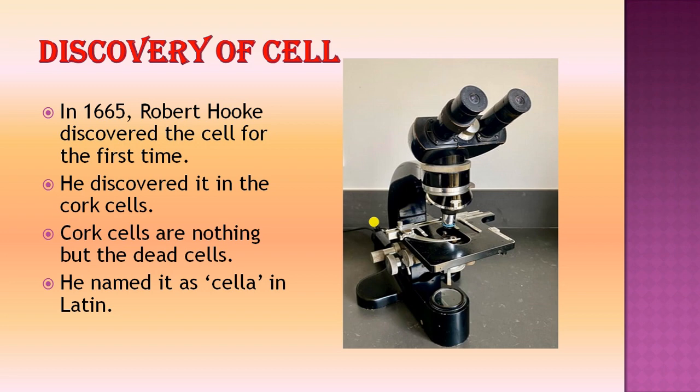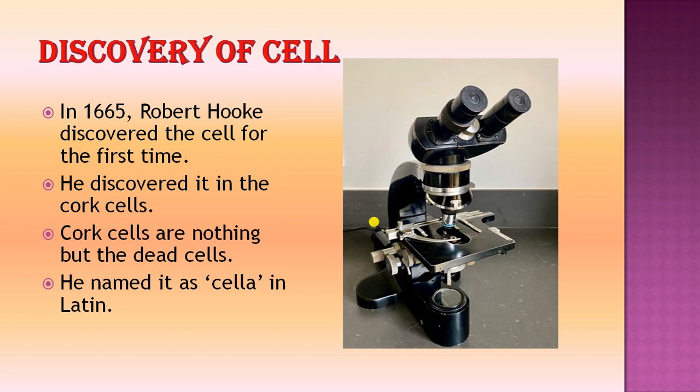As we know, the complete living organism comprises many organ systems, for example, the digestive system, nervous system, circulatory system, and excretory system. All these organ systems are present in any living organism, depending upon their complexity.